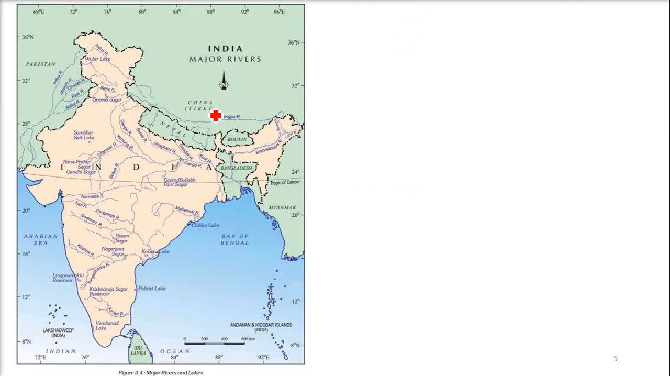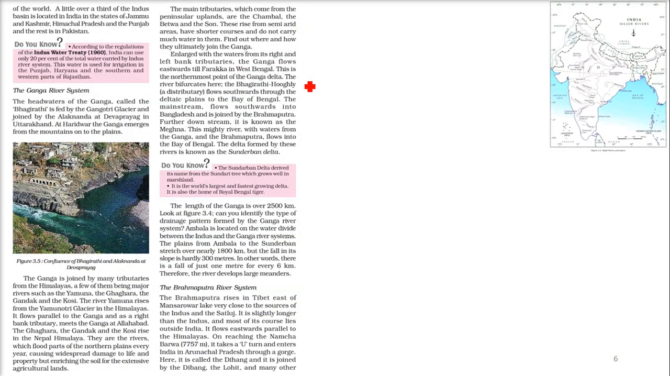So this we already explained. Now we'll talk about the Brahmaputra and the Ganga region, or Ganga drainage system or river system. So now coming to the Ganga river system, from where it starts, the Ganga starts from the Gangotri glacier, the headwaters of Ganga called the Bhagirathi. So where it starts, the name of Ganga is not Ganga there, it is called Bhagirathi.